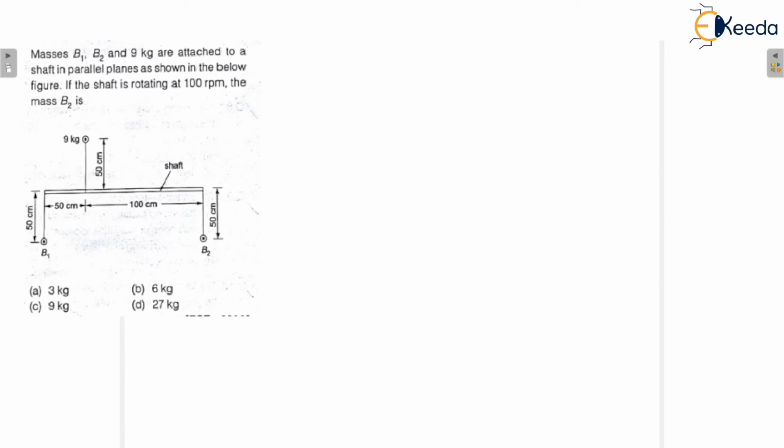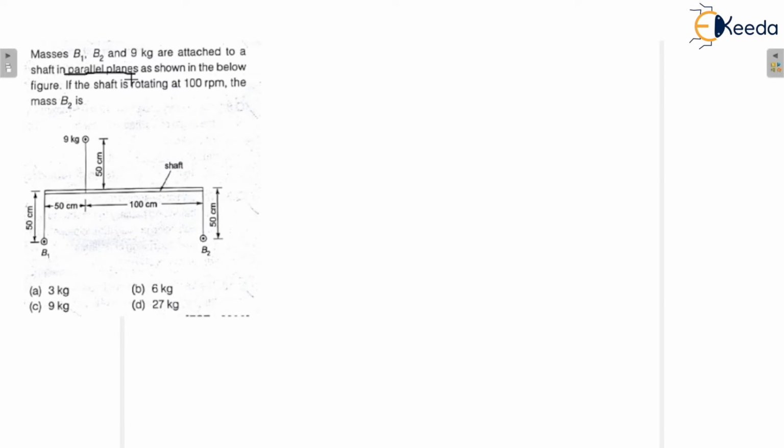So in the question, it is given that parallel planes are there. Parallel planes means it is not saying that they are in the same plane. It is saying the masses are on the shaft in parallel planes. That means the B1, B2 and 9 kilogram masses are in parallel planes.